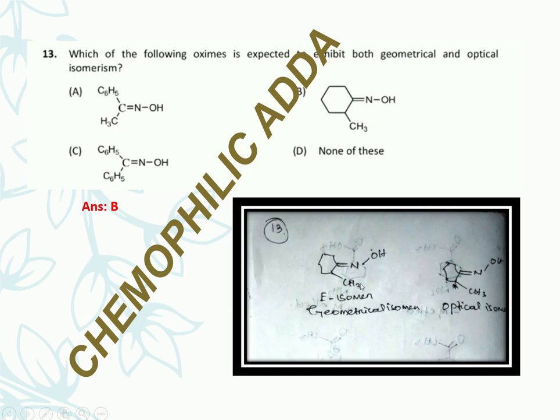In the case of compound B, it has an E geometrical isomer, because OH and this bond are trans to each other, so it is the E isomer, a geometrical isomer. And it is an optical isomer because the CH3 containing carbon is a chiral center, because two different groups are present.